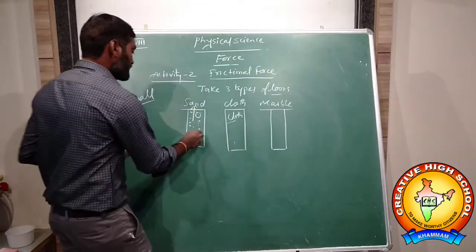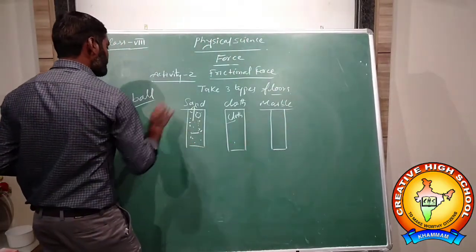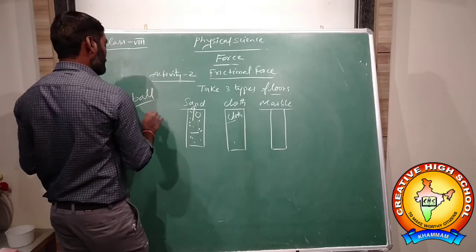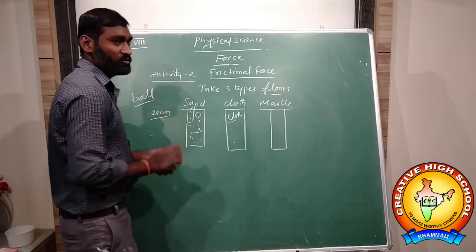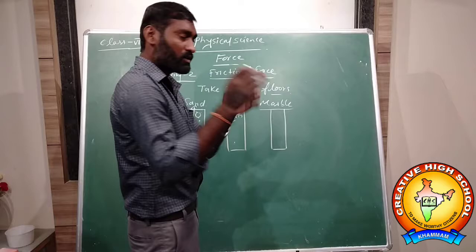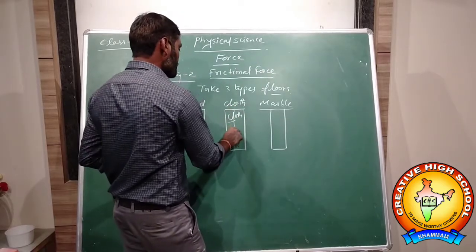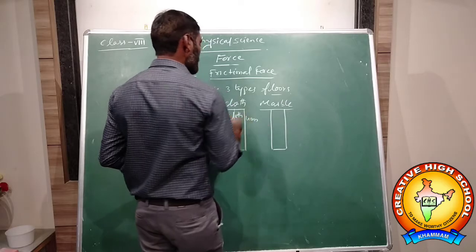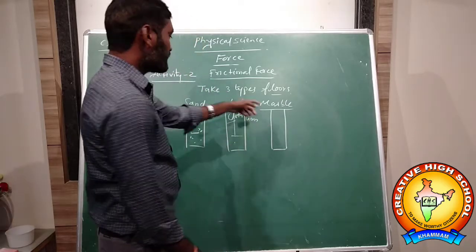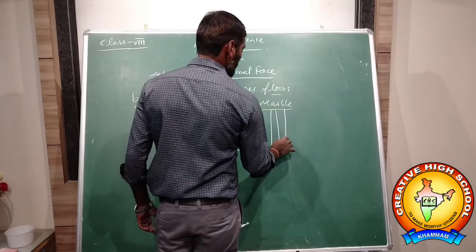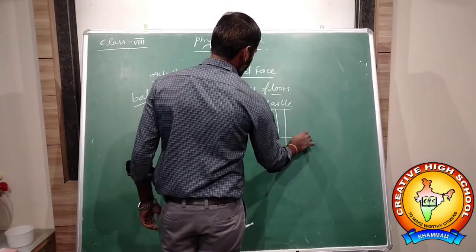For example, it moved 20 centimeters on the sand. Next, release the ball on the cloth floor. It moves somewhat further, 40 centimeters. Now release the ball on the marble floor. It moved 80 centimeters.